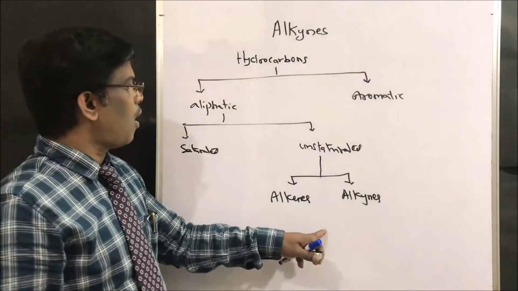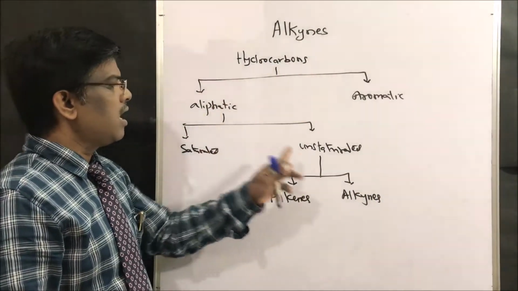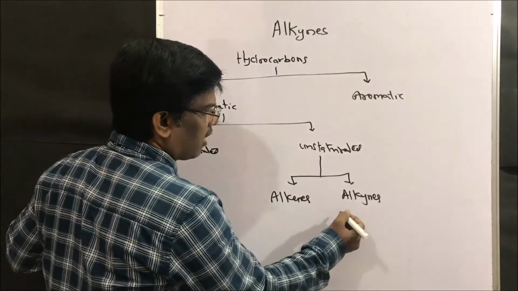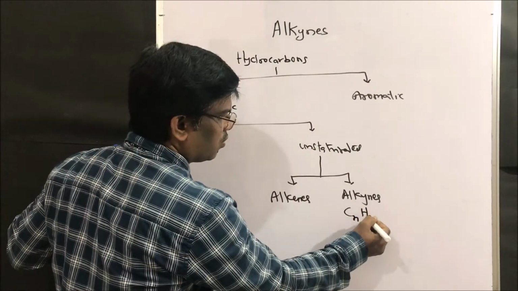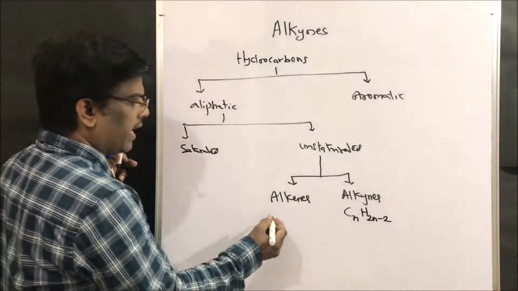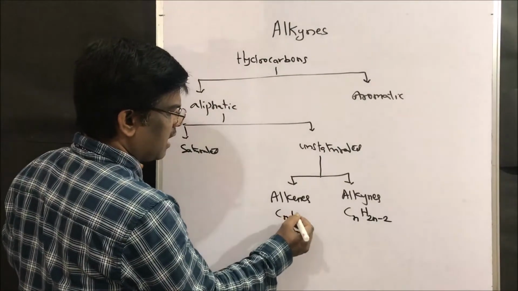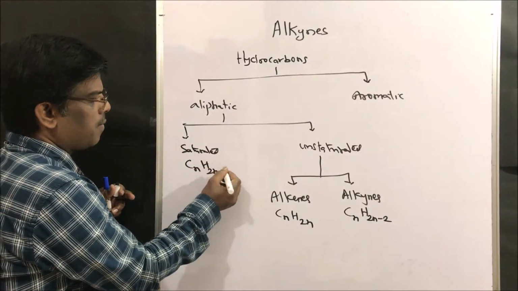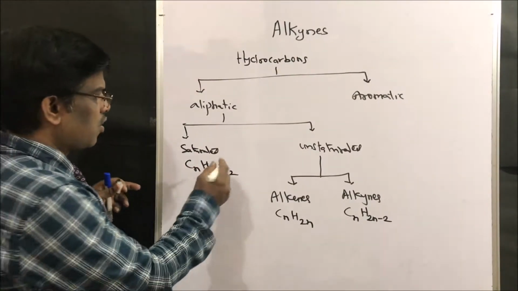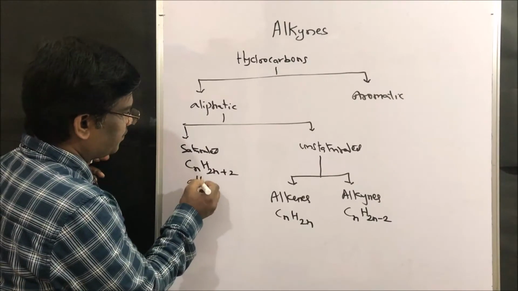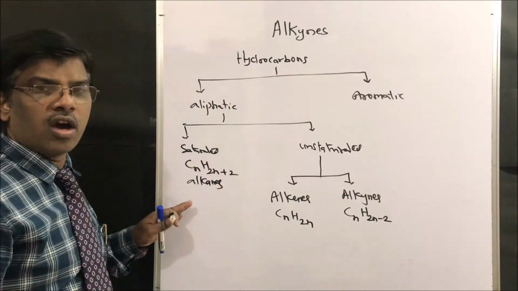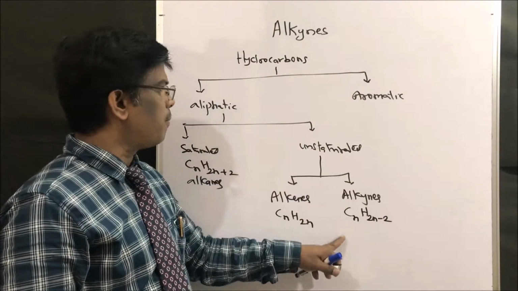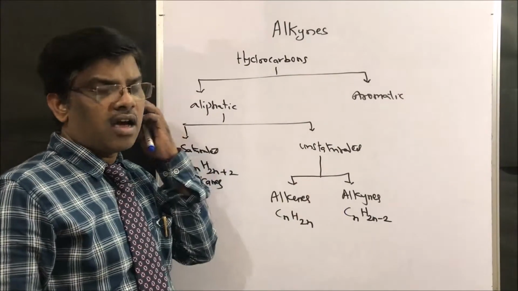So alkynes are unsaturated hydrocarbons. What is the general formula for alkynes? CnH2n minus 2. What about alkenes? CnH2n. And alkanes? CnH2n plus 2. Yes, friends. So alkanes are the saturated hydrocarbons, alkenes are unsaturated hydrocarbons, and alkynes are the compounds having unsaturated carbon.